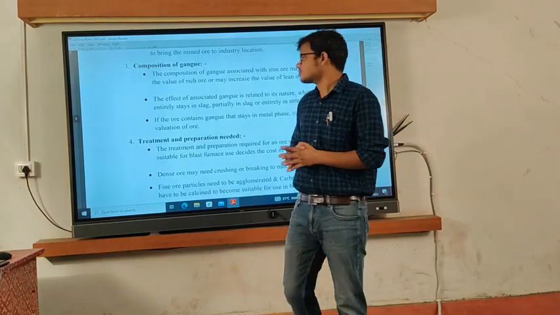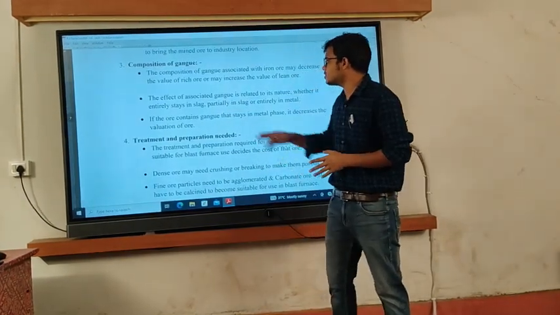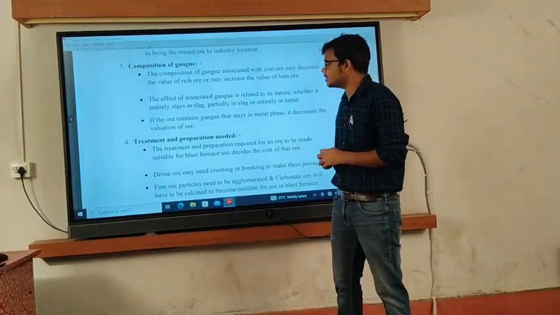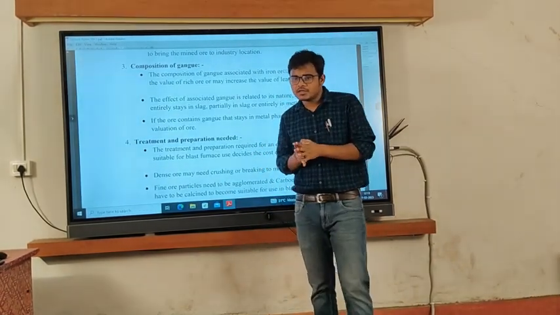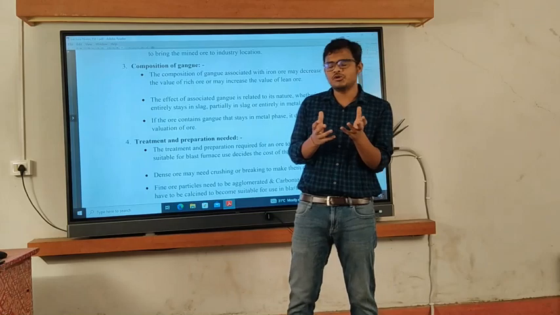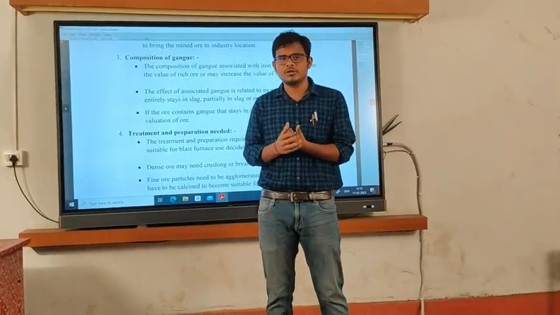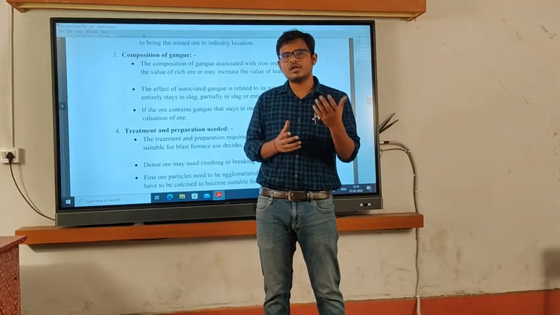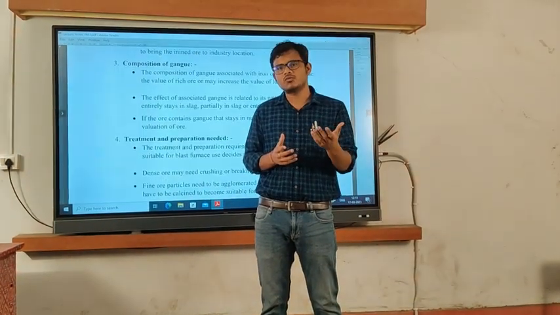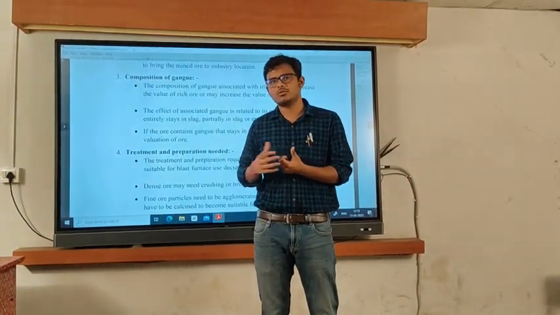So the composition of gangue in iron ore may decrease the value of a rich ore or increase the value of a rich ore. For example, if we have two ores, iron ore A and iron ore B, and iron ore A is richer, that is, it contains more Fe content as compared to iron ore B.